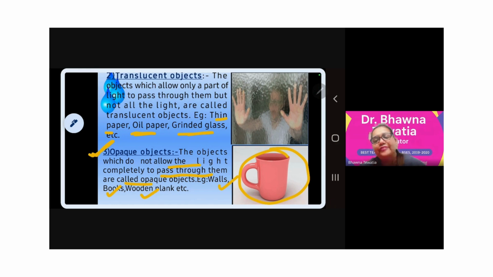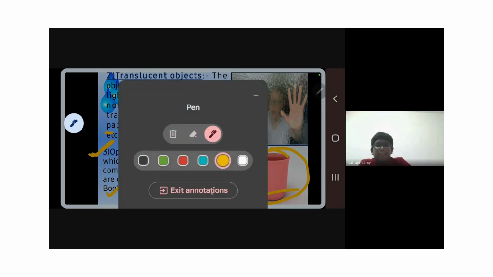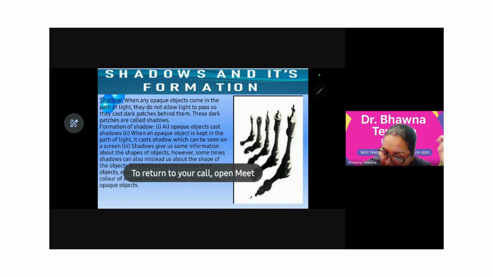So we have started from the light as a source, and it just reflects. The image is created in the eyes. We have termed the sources as luminous and non-luminous. Then we have termed the objects as three kinds, on the basis of the amount of light passing through them: transparent, translucent, and opaque. Okay. Shall we move further? Then the shadow and its formation, how the shadow is formed.